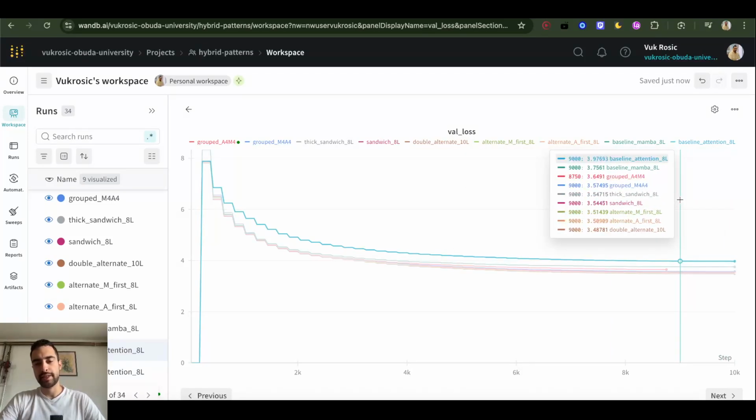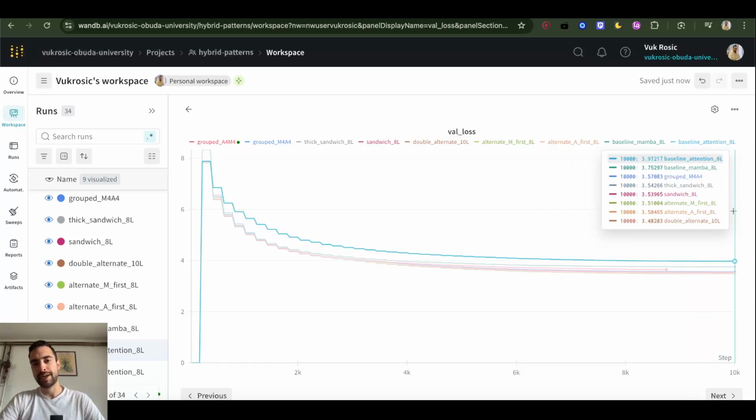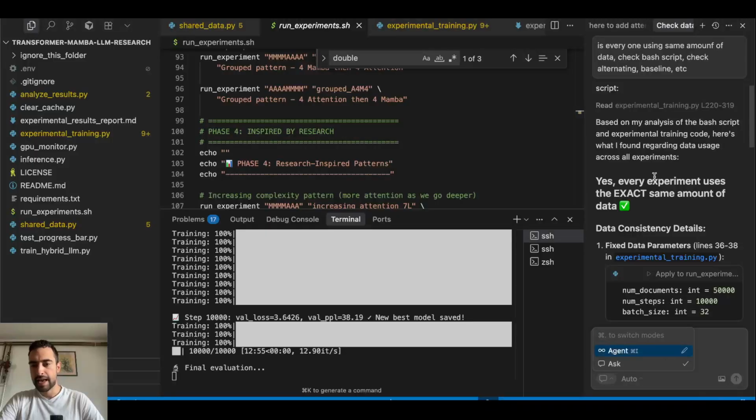Now, is alternating using more compute and time? Maybe, but we are bottlenecked by data. There is no more data. So this is all the same amount of data. So we should look at the total steps bar. Is this the same amount of data? I need to confirm that. Yes, every experiment uses the exact same amount of data.